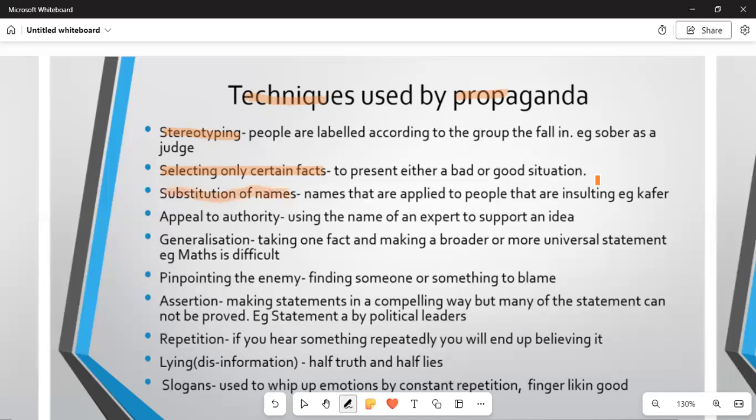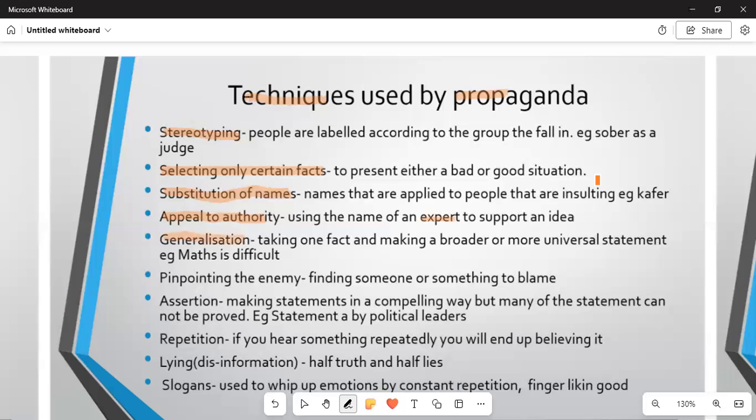In substitution of names, we mean that names that are applied to people are insulting. Example, the kafir. And then we've got appealing to the authority. Remember that the authorities are the people that have got power, they are vested with power. We are saying that using the name of the expert supports the idea. So when we say that the principal has said that it must happen because of the authority that he possesses, this idea will proceed.